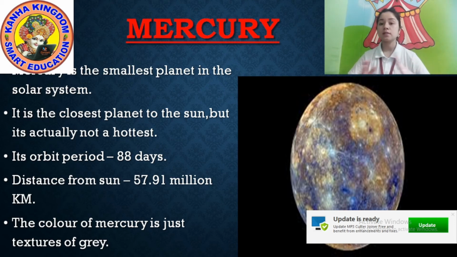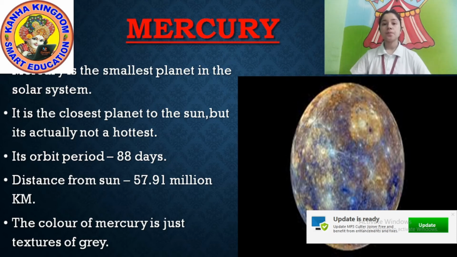Do you know the distance? It is the closest planet, but its distance is 57.91 million kilometers. The color of Mercury is just a texture of grey. Look at the picture, it is grey in color.